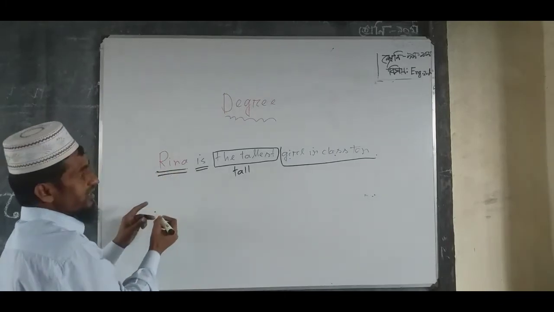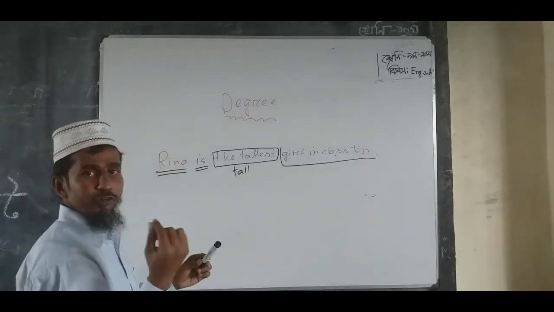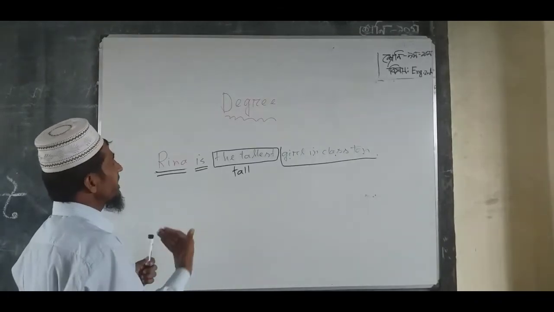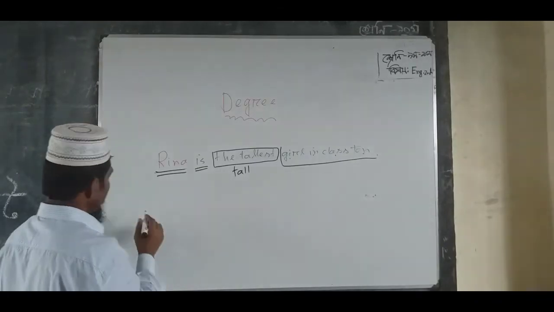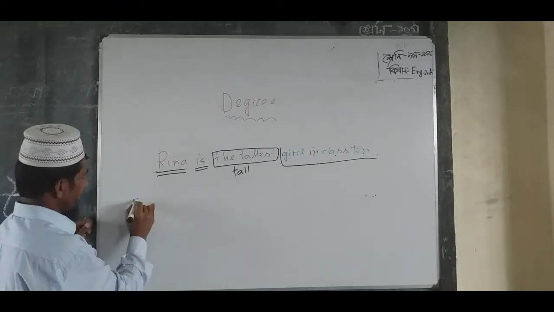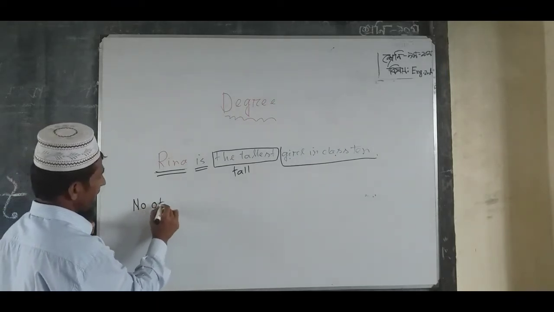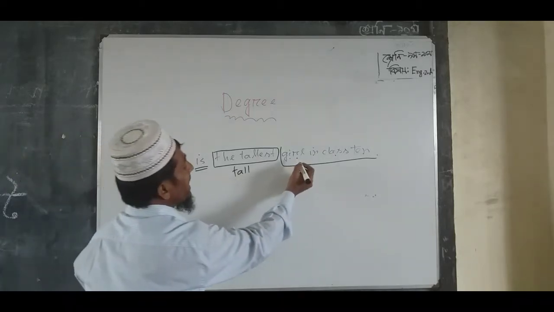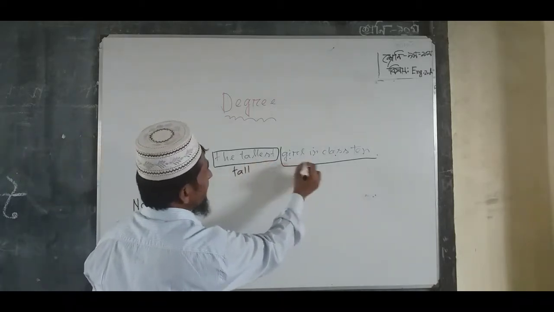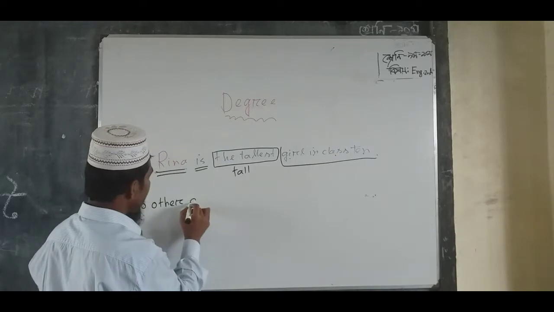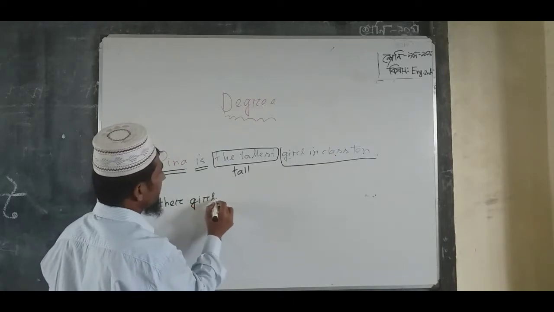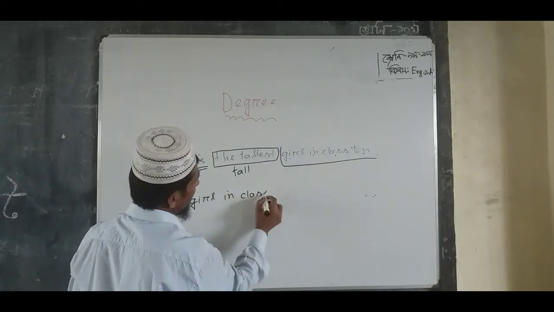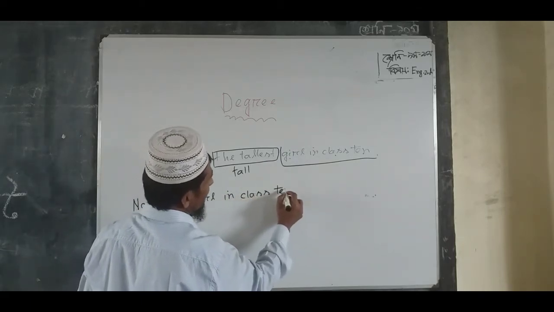Subject Rina. So according to the rule, we can use beginning no other. Then after the adjective parts, girl in class 10.